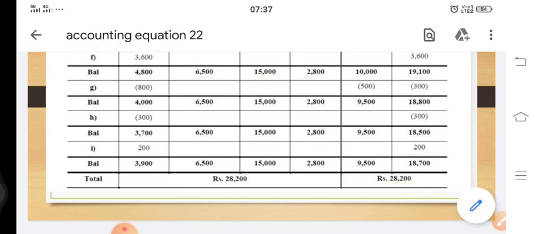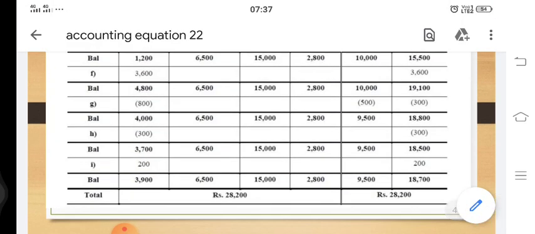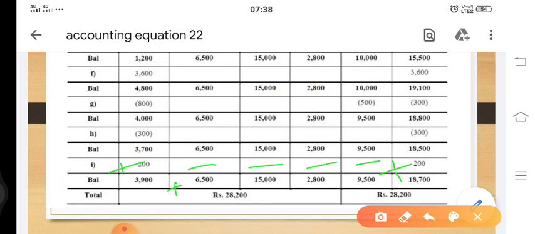Here you go. 200 added to cash and 200 added to capital. And this is how we have to show it. Lastly, we'll show the new equation, that 3,700 plus 200 comes to 3,900, plus since these points did not have any change, as it is.